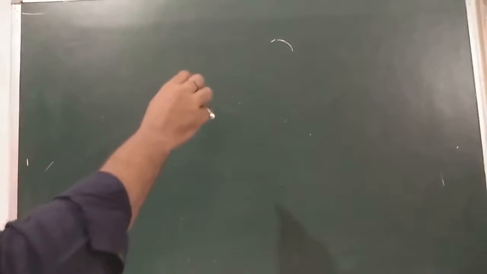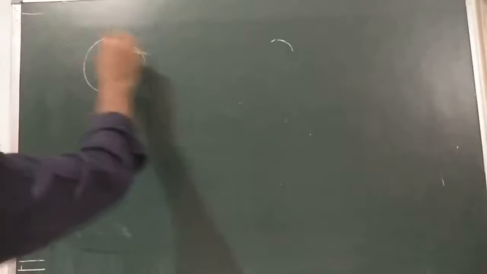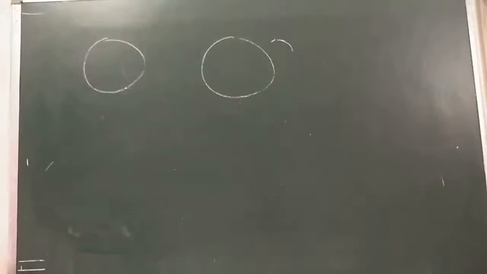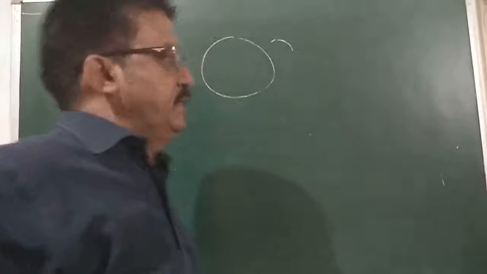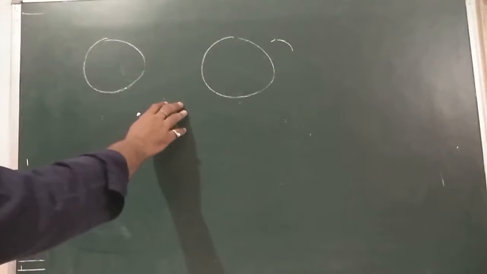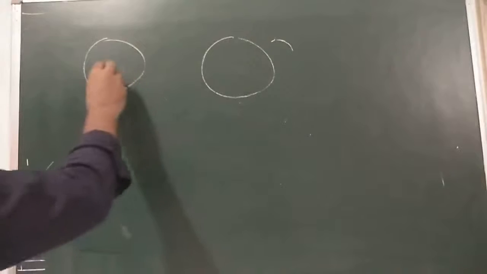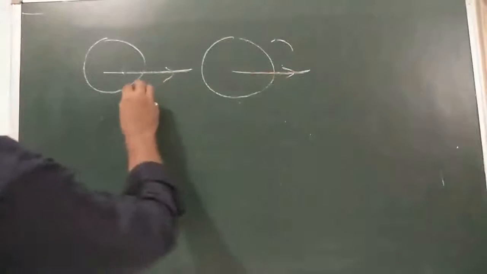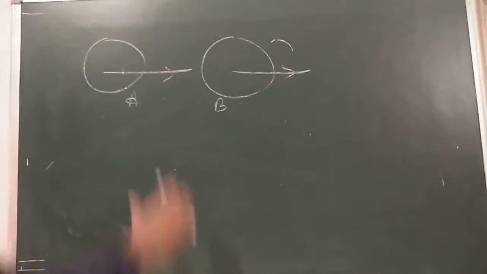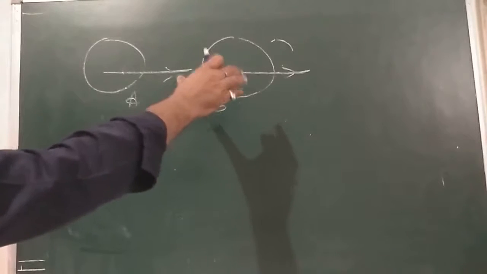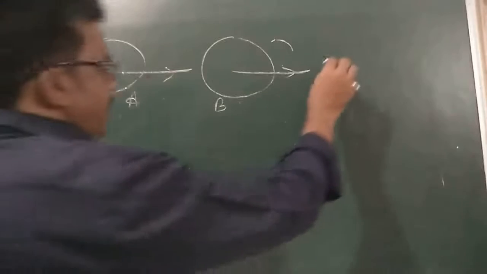Now, to prove this, let us consider an isolated system consisting of two bodies A and B. Is that clear? Isolated system means only two bodies are there, with no other extra force on these two bodies. A and B are moving along the same straight line. Let them collide so that they mutually act and react upon each other when they collide.